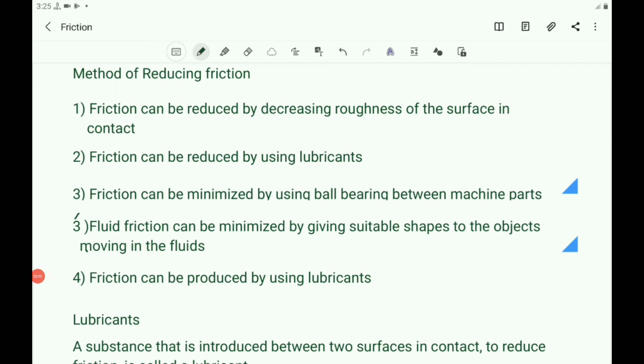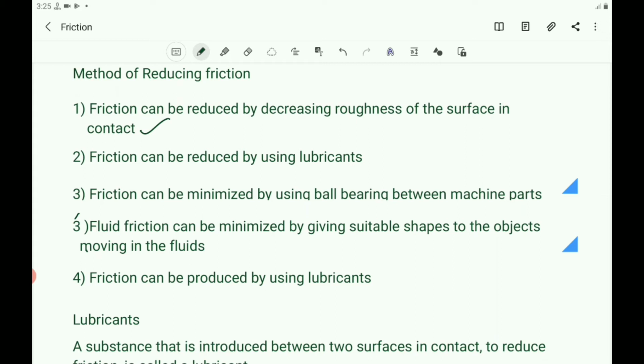In many cases, friction is undesirable. Friction is not required because friction causes mechanical parts to seize and wear out. So to avoid this, we have to reduce the friction. And what are the methods of reducing friction? Friction can be reduced by decreasing the roughness of the surface in contact.